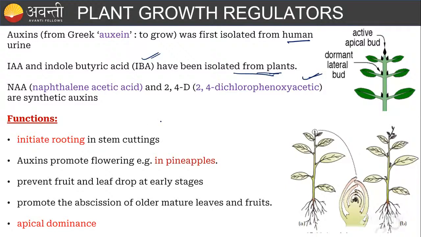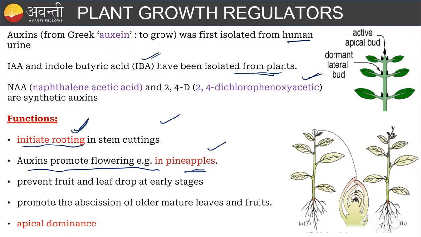Then the functions are very important, guys. Auxins initiate rooting. You have to remember auxin and cytokinin are used in tissue culture. Mainly, auxins are used to increase the root, whereas cytokinin helps in shoot formation. Auxin is helping in rooting. Remember, some will get confused over here. And auxin promotes flowering in pineapple. Don't confuse this with synchronizing the flower set in pineapple; that is a different function. Promoting flowering in pineapple means that is auxin.